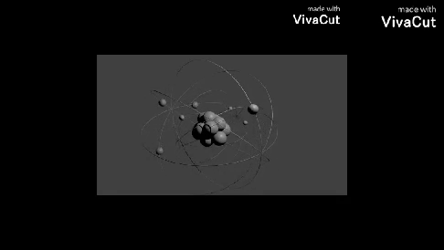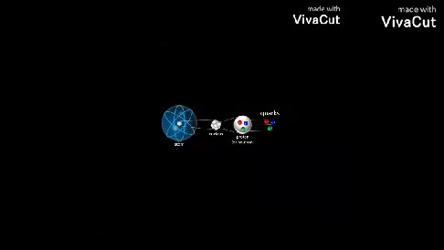What is the nucleus made up of? It's made up of protons and neutrons. It has a positive charge, which is equal to the electrons' charge. What is the proton? It has a positive charge, and the number of electrons equals the number of protons. If not, the atom will convert to an ion. A proton is made up of 3 quarks, 2 up quarks and 1 down quark.